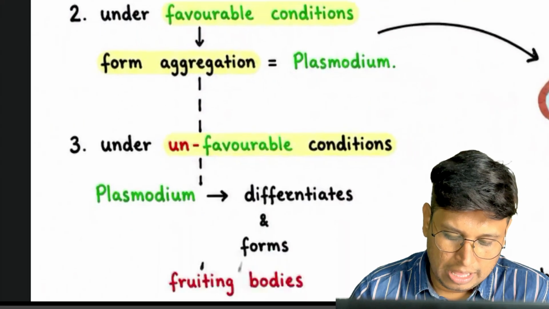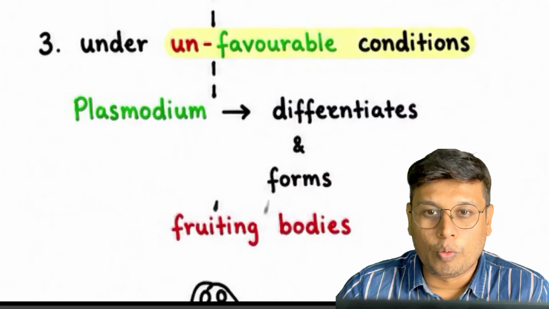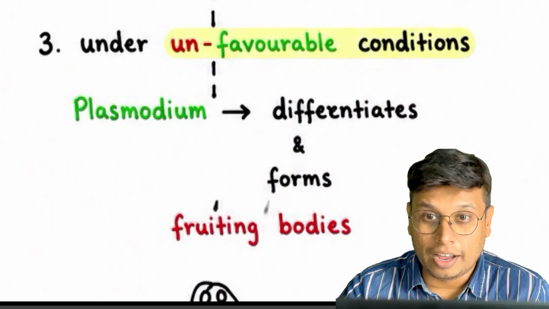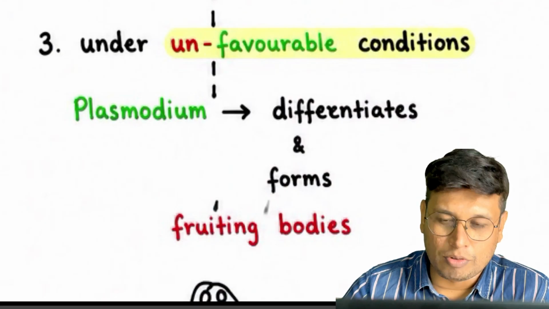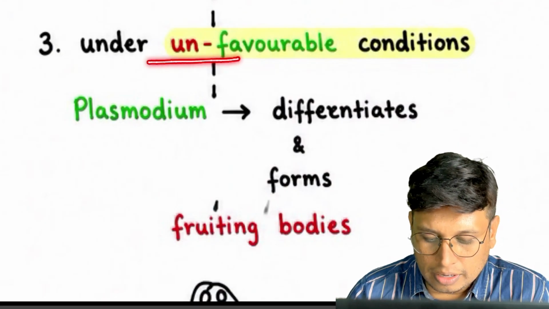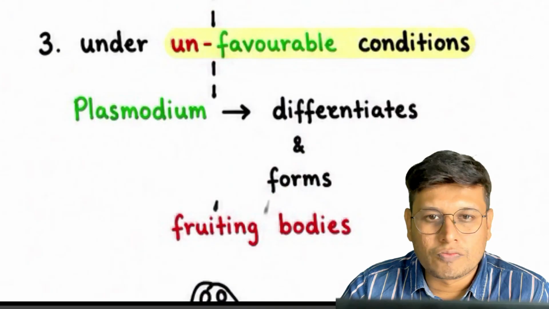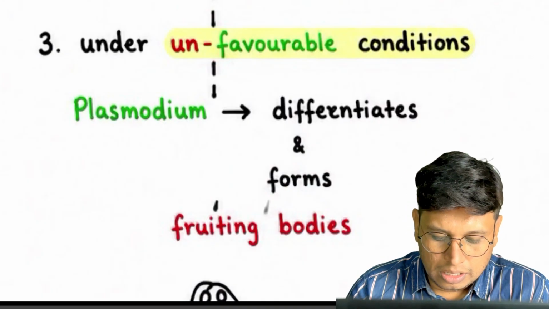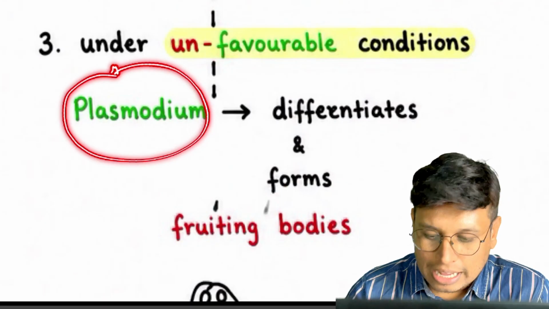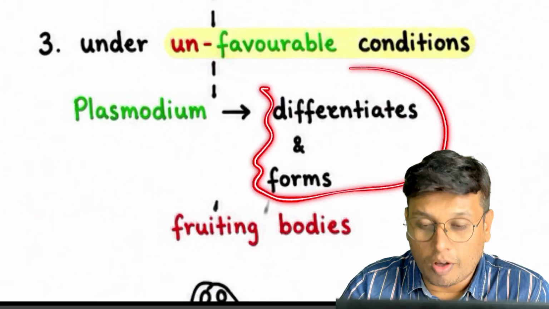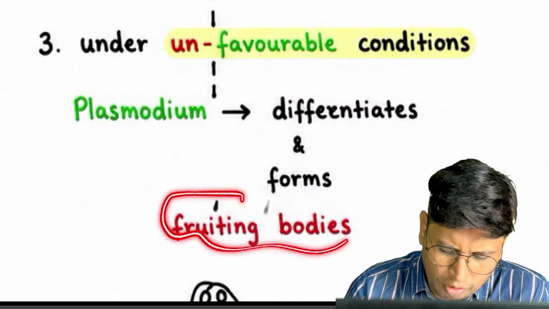Next, what is happening? Always remember there are no definite patches of favorable and no definite patches of unfavorable condition. Time is what changes. When unfavorable conditions occur, such as water stress or food scarcity, the plasmodium, which was the earlier happy jolly group of slime mold, differentiates and forms fruiting bodies.